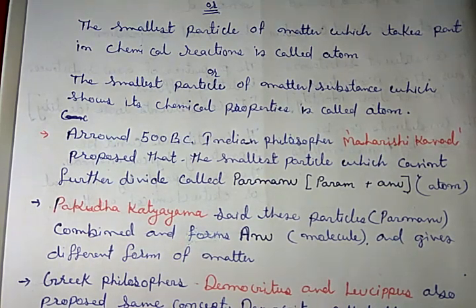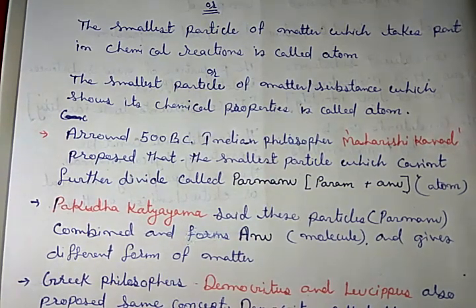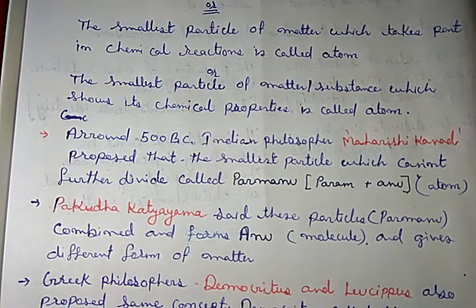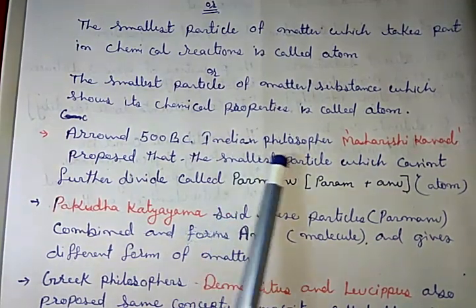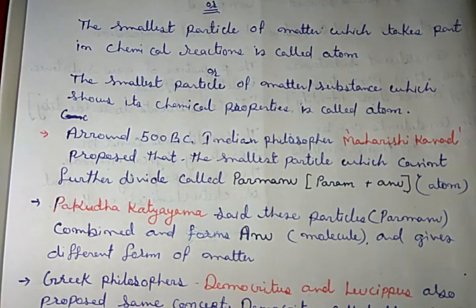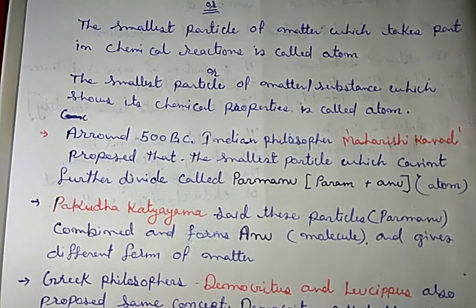Around 500 BC, an Indian philosopher, or we can say sage, because at that time science work was done by sages and monks, Maharshi Kanad proposed that if we divide a substance into simpler forms, then finally we obtain a smallest, most simple form which we cannot further divide.